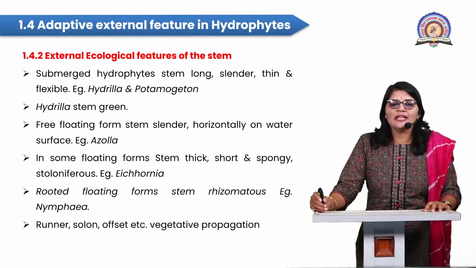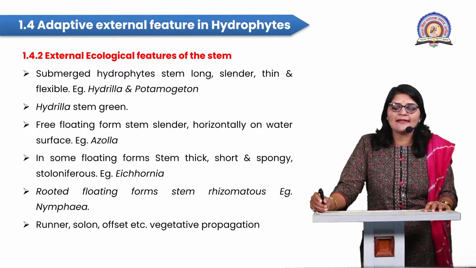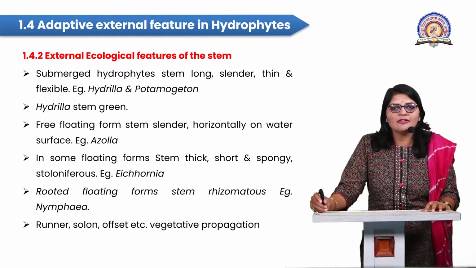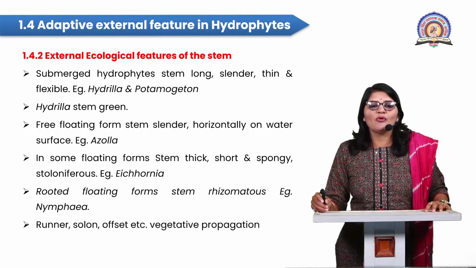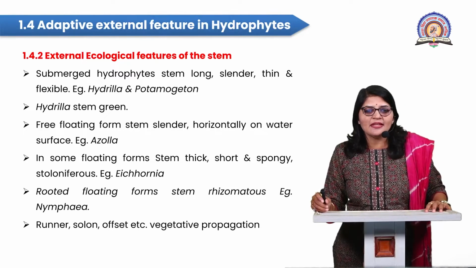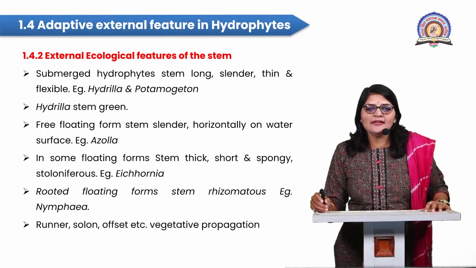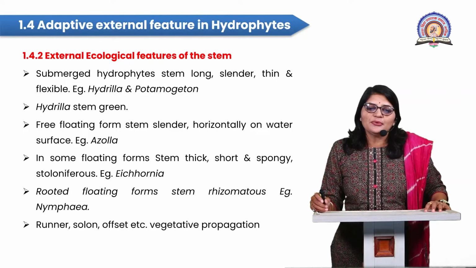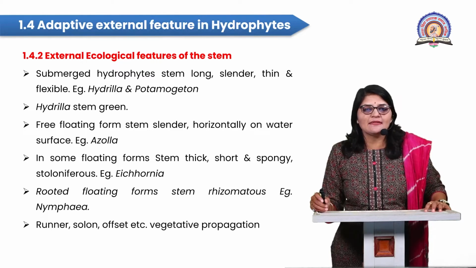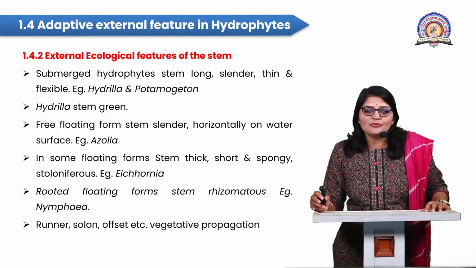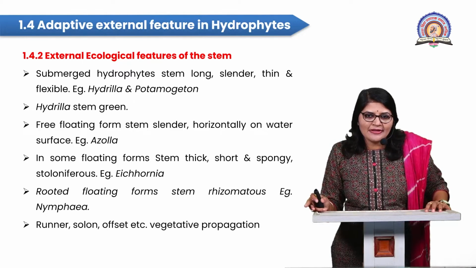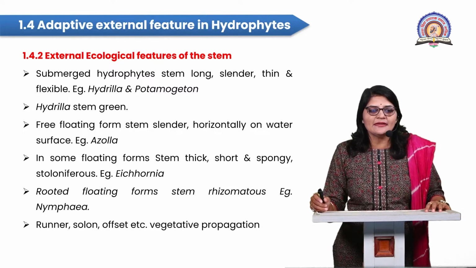In free floating forms, the stem is slender and usually runs horizontally on the water surface. An example is Azolla. In some floating forms, the stem is very thick, short, spongy in nature and stoloniferous. An example is Eichhornia. In rooted floating forms, the stem is rhizomatous, and that rhizomatous stem is embedded within the mud. An example is Nymphaea.